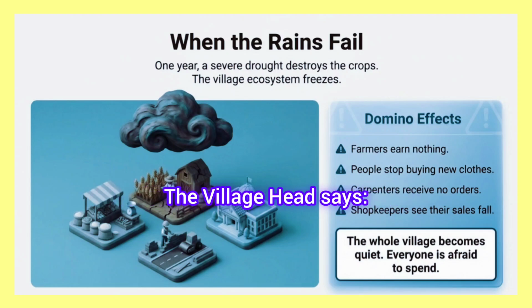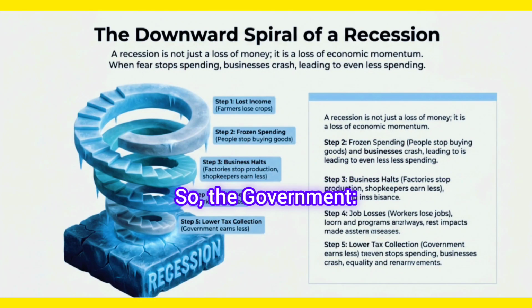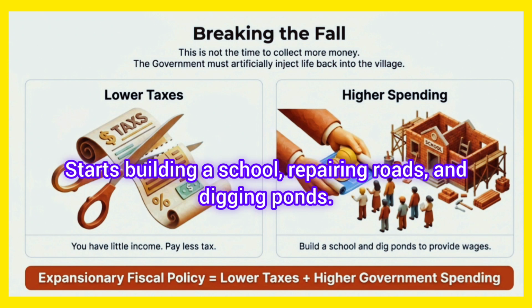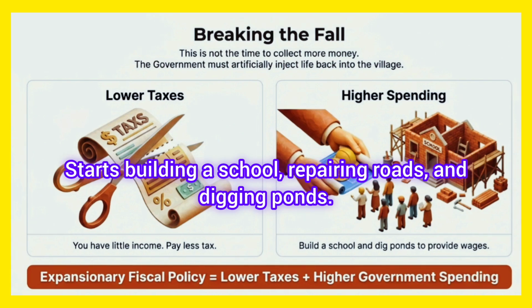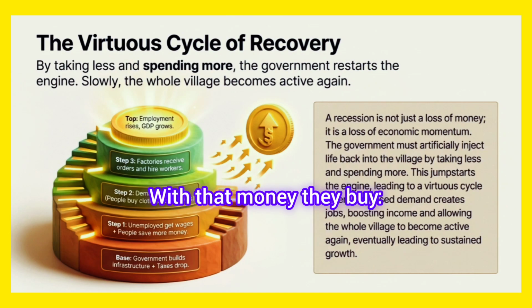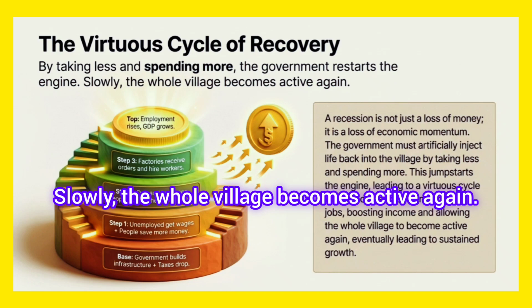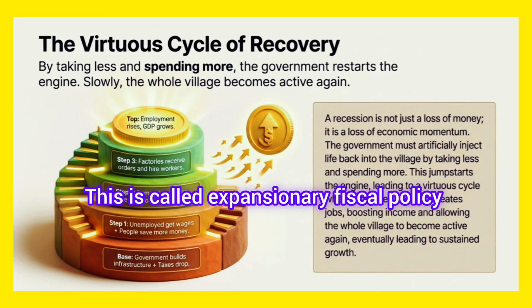The village head says, "This is not the time to collect more money from you." So, the government collects less tax, starts building a school, repairing roads, and digging ponds. Many unemployed villagers get work. Now they earn wages. With that money they buy rice, vegetables, clothes. Shopkeepers' sales increase. Farmers start selling again. Tailors get stitching orders. Slowly, the whole village becomes active again. This is called expansionary fiscal policy.